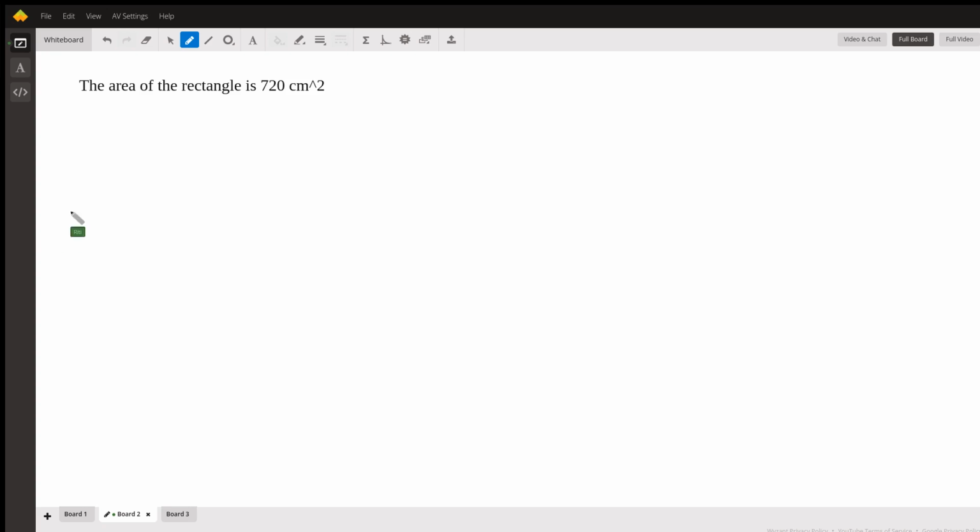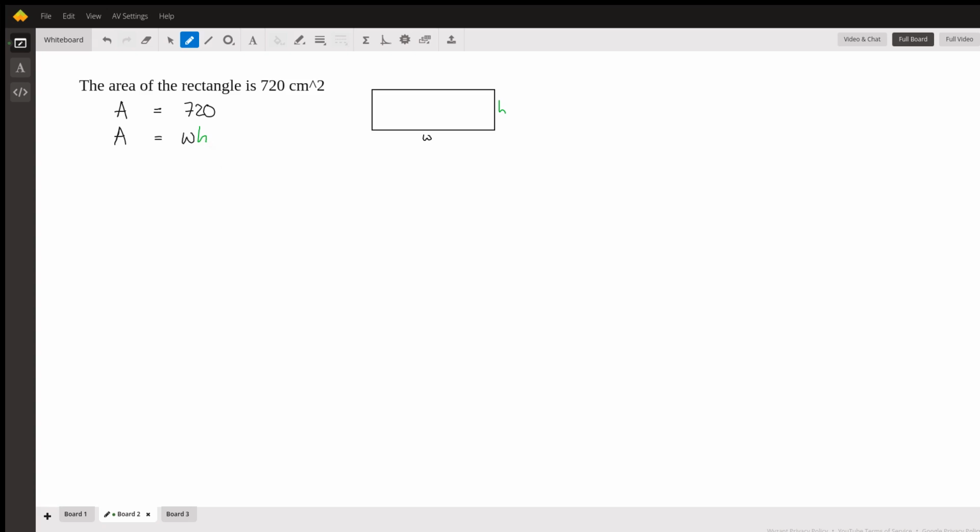And this one requires less translation. They're just telling us area, or A, equals 720 centimeters squared. Now, what do we know about the area of any rectangle? If we know the width and the height of any rectangle, including our rectangle, the area is going to be the width times the height.